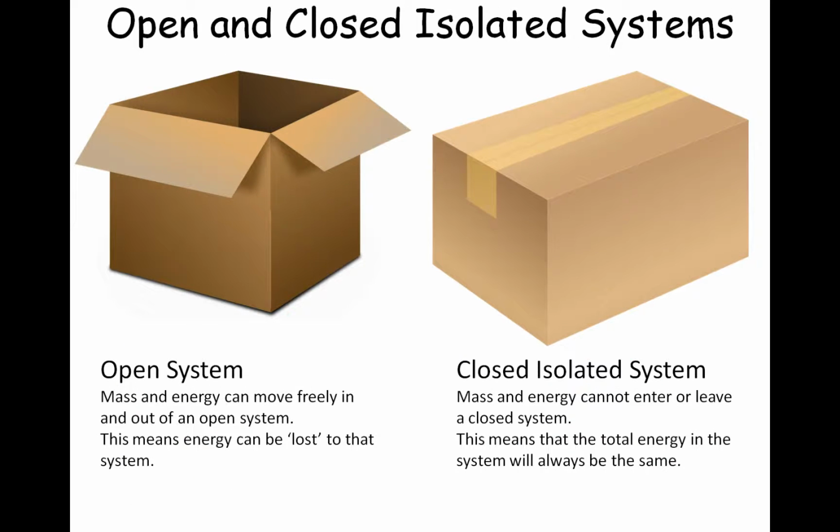So, an open system and a closed, isolated system are as follows. Open systems are where mass and energy can move freely in and out of that system. This means energy can be lost to that system. So you could have, for instance, a pendulum. As it swings back and forwards in an open system, gradually, due to friction with the air, or air resistance, the energy will be lost to that system.